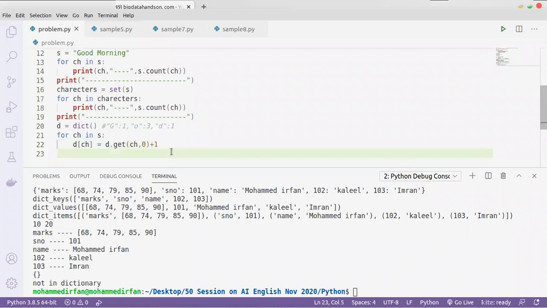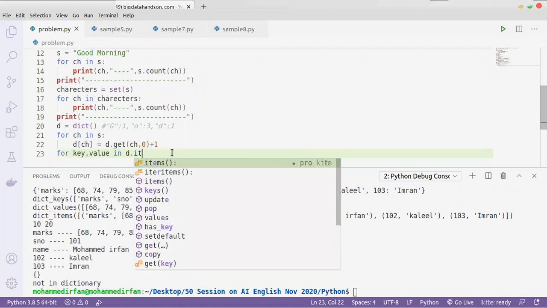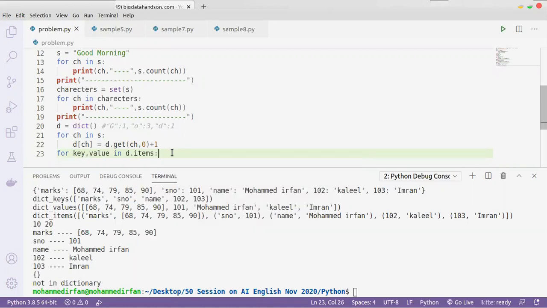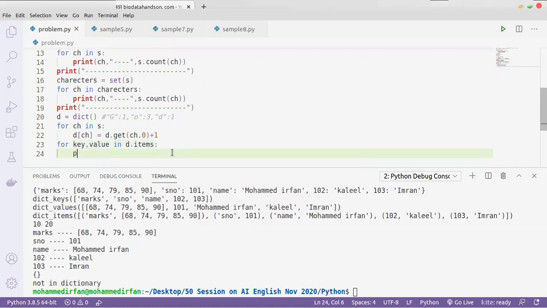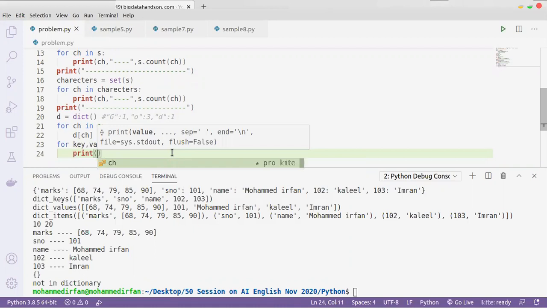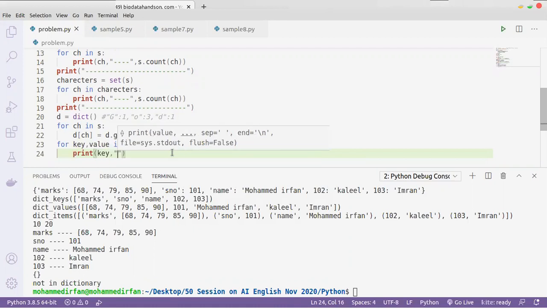That's it. Now let's print the value: for key, value in d.items(), print key and the value.